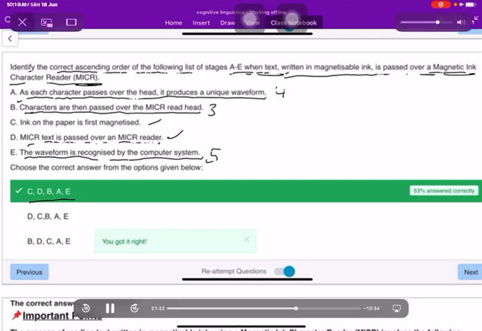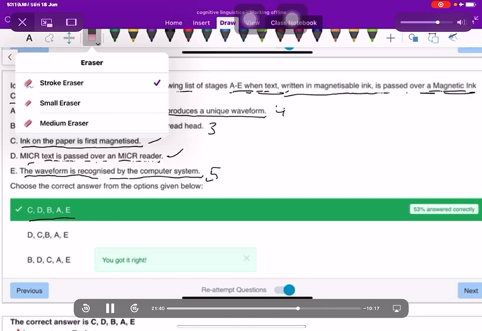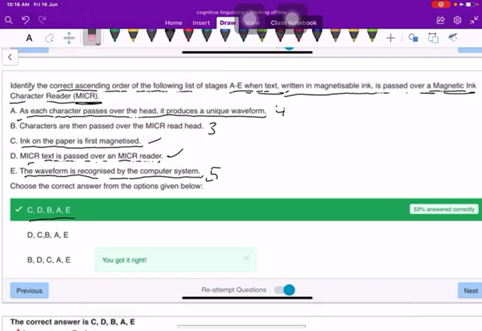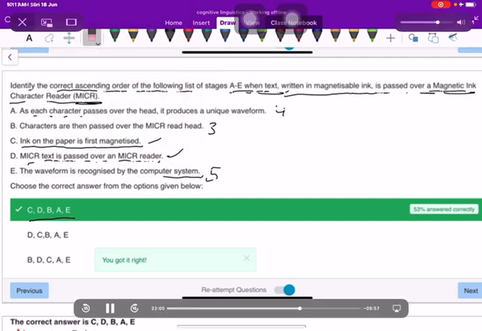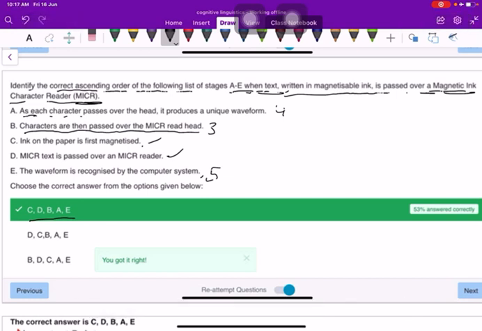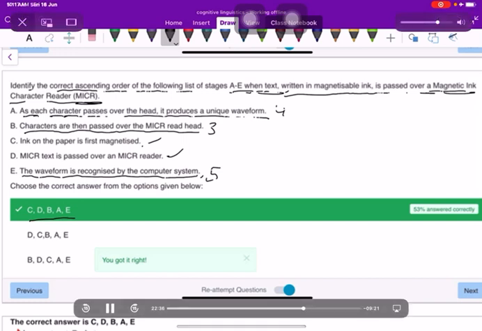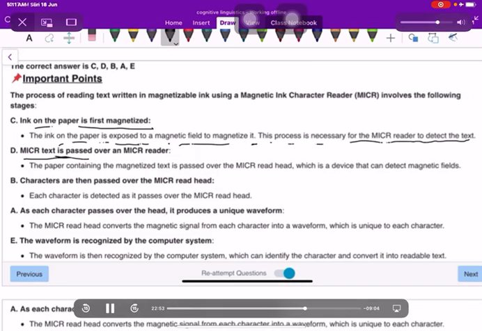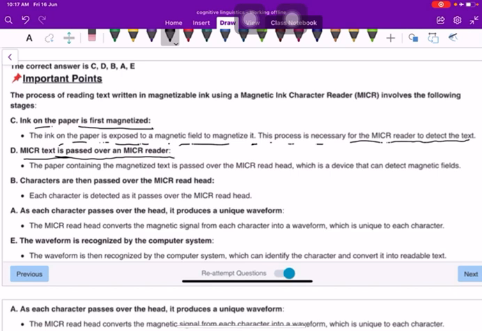So what happens first is that ink is magnetized, and then the text is passed over an MICR reader.